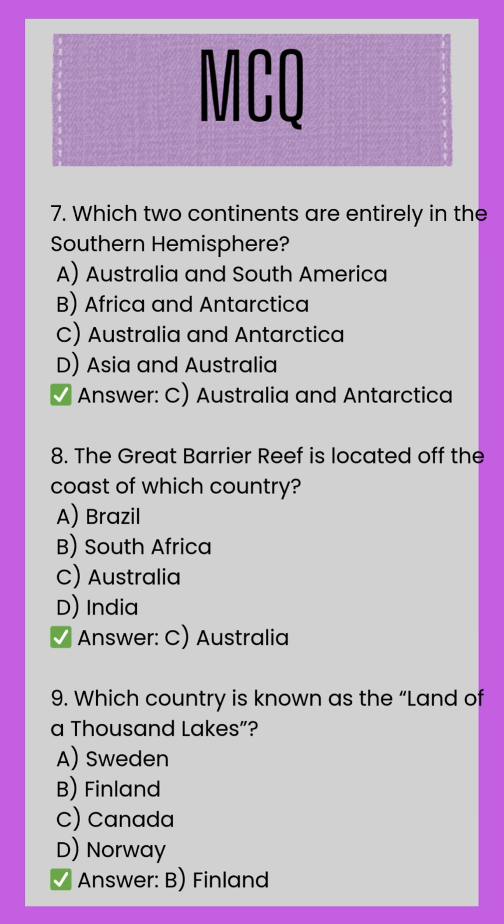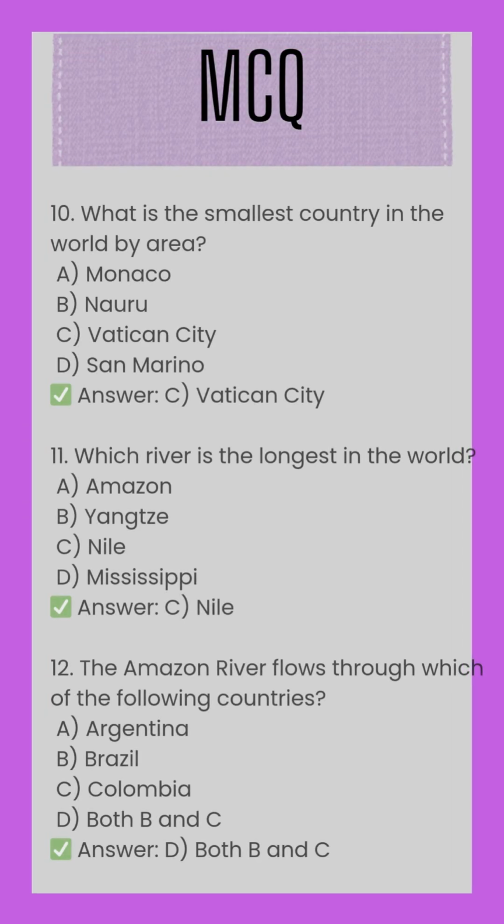8. The Great Barrier Reef is located off the coast of which country? A. Brazil. B. South Africa. C. Australia. D. India. Correct answer. C. Australia. 9. Which country is known as the Land of 1,000 Lakes? A. Sweden. B. Finland. C. Canada. D. Norway. Correct answer. B. Finland. 10. What is the smallest country in the world by area?